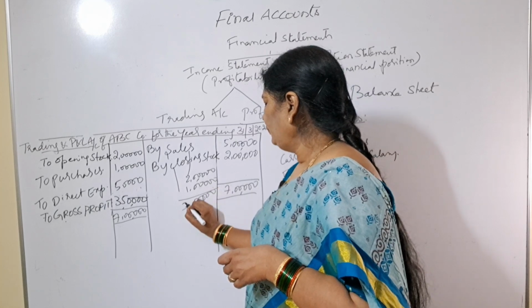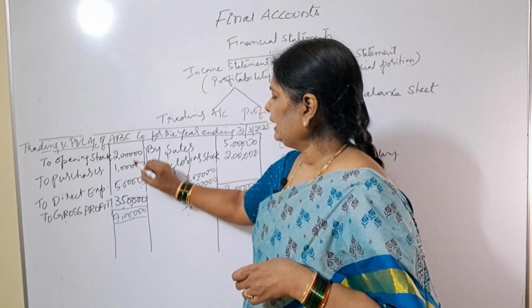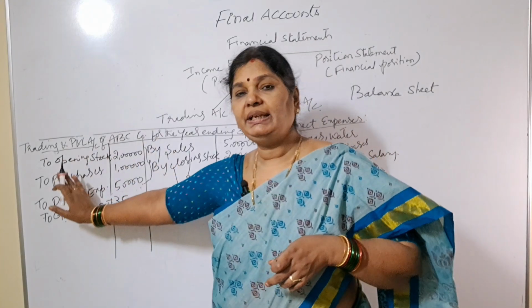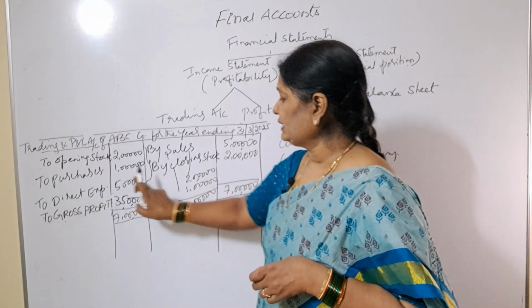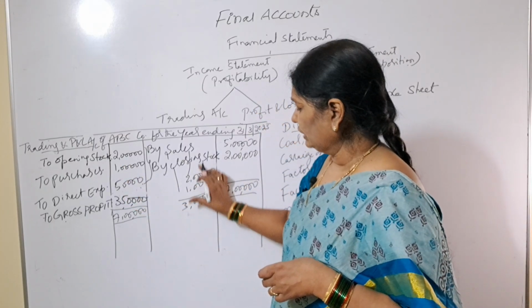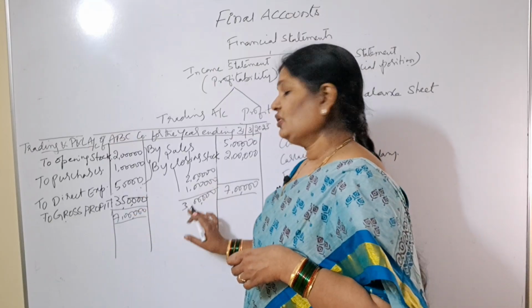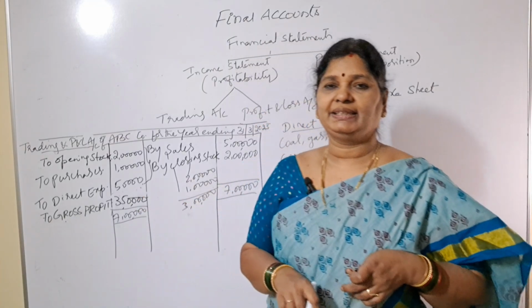Then if you take expenses, these three, how much will be the total? 3,50,000. It means the expenses side is more and the income side is less. Here it is 3,50,000 and here it is 3 lakhs, right? Then the difference is how much? 50,000. That difference is called what? Gross loss.